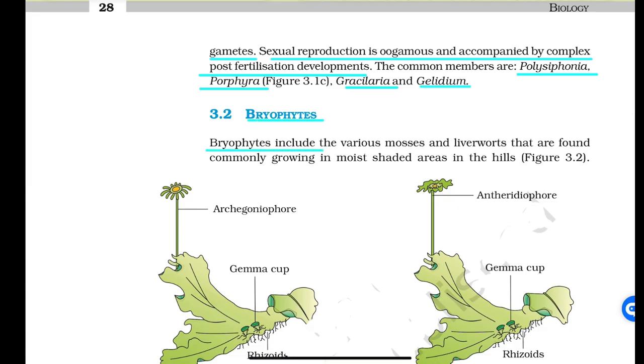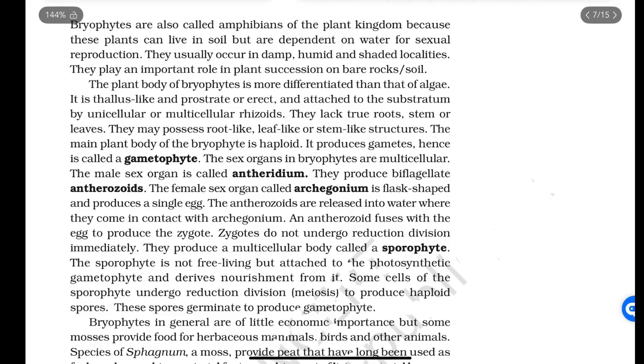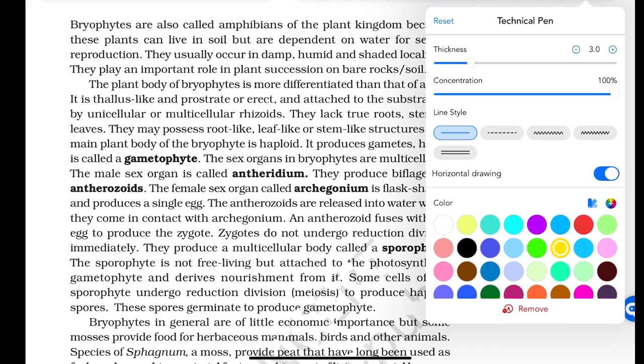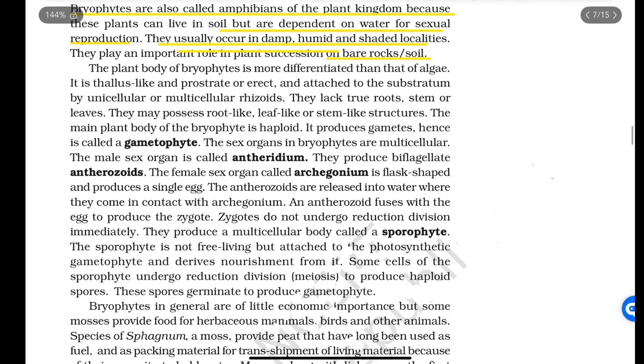Bryophytes. Bryophytes include the various mosses and liverworts that are found commonly in moist shaded areas in the hills. Bryophytes are also called amphibians of the plant kingdom because these plants can live in soil but are dependent on water for sexual reproduction. They usually occur in damp, humid and shaded localities. They play an important role in plant succession on bare rocks or soil.